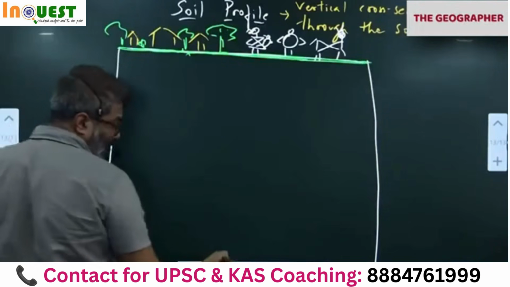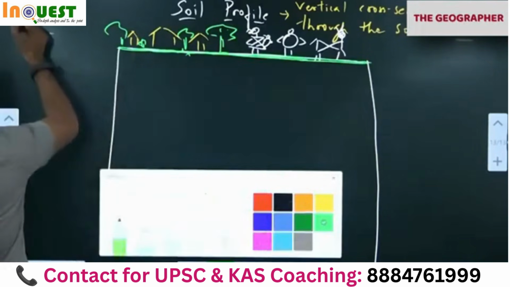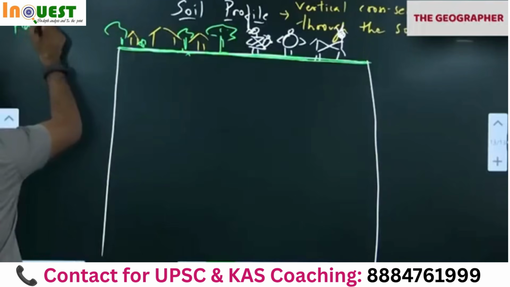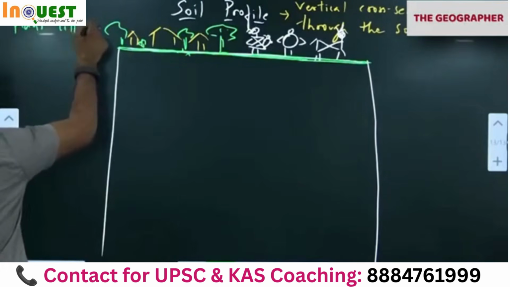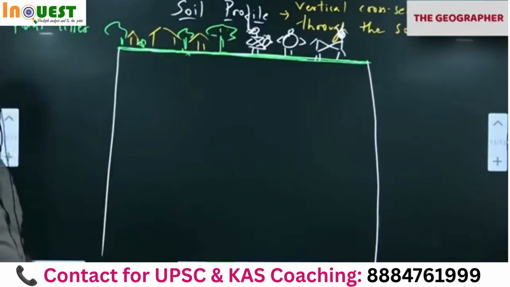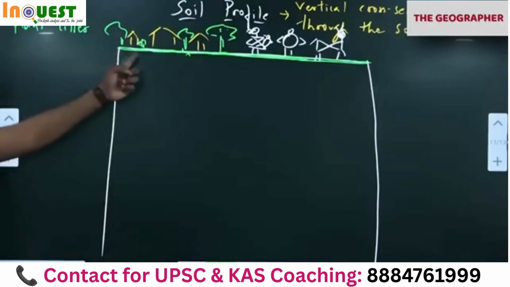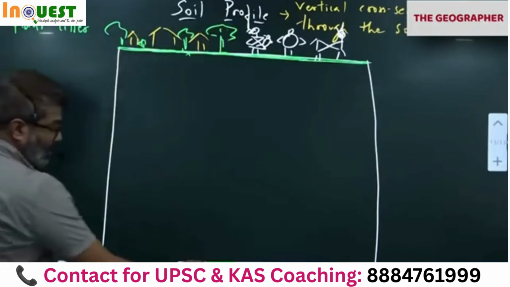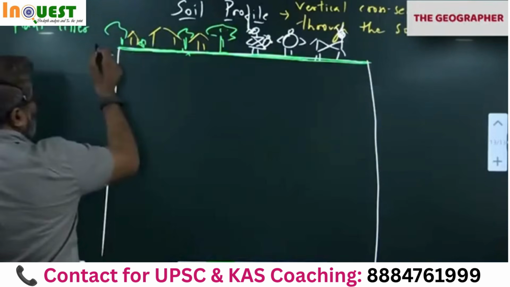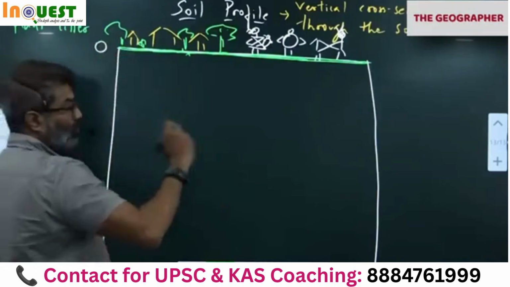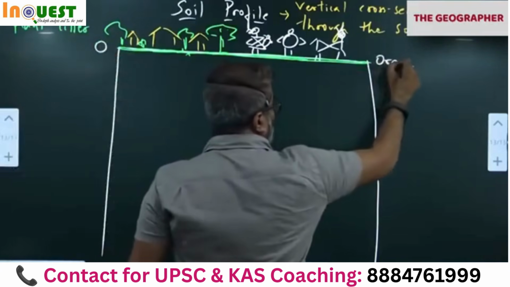The upper part of the soil contains a lot of plant litter. Plant waste. Litter means waste, that falls from the plants every day. So all that, kitchen waste, food waste and all goes into the soil. Don't you think all this comes under the category of organic matter? We call it organic.